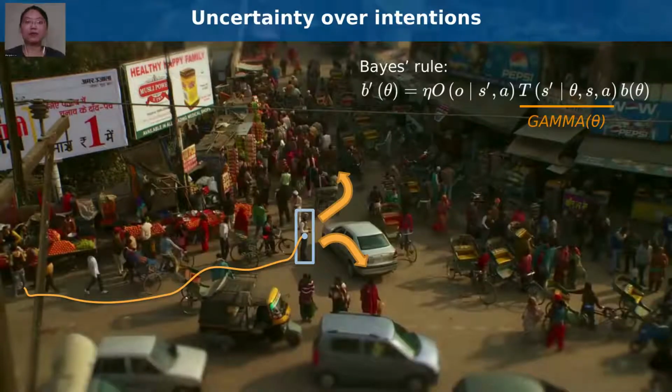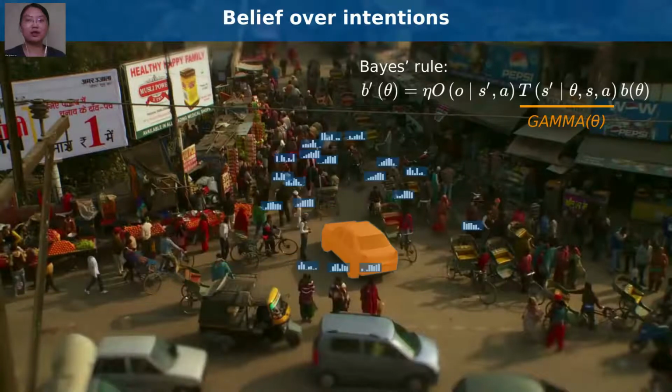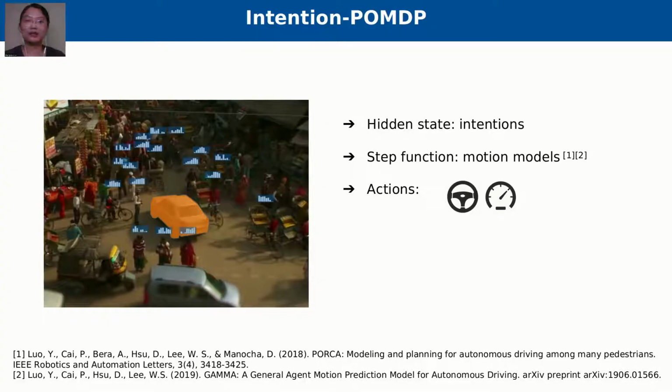If we further condition our motion model on hidden factors, such as human intentions, we can also infer a joint belief over those critical hidden information. To plan using this belief representation, a principled solution is POMDP planning.